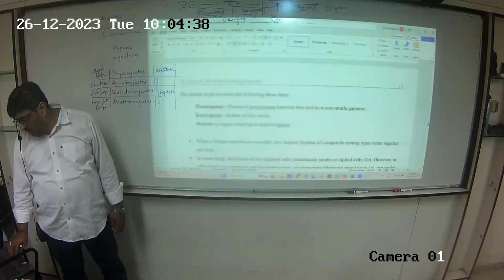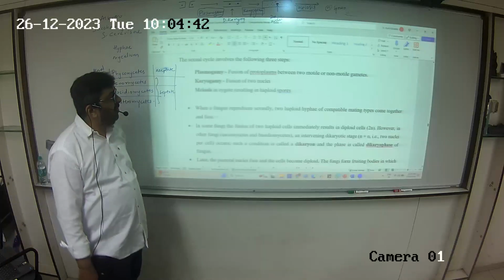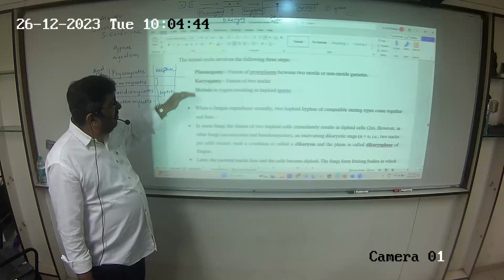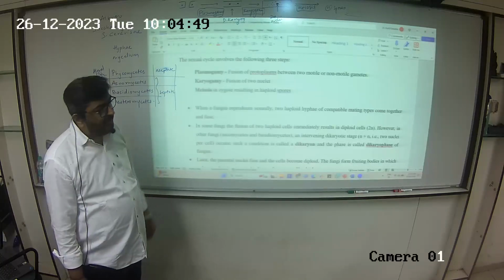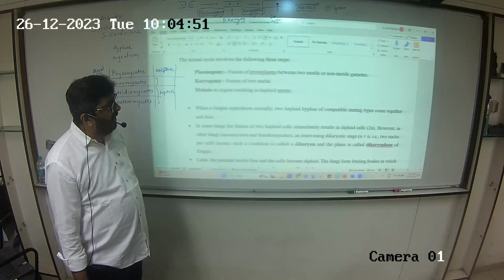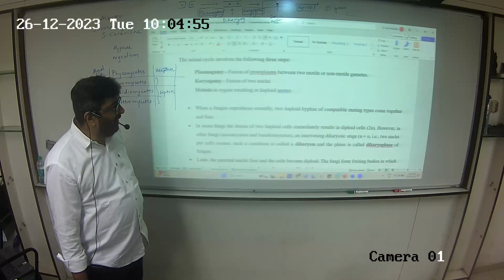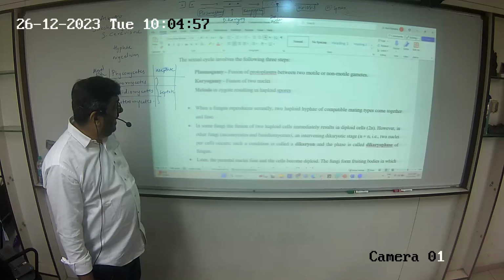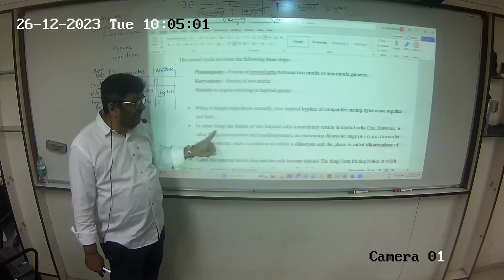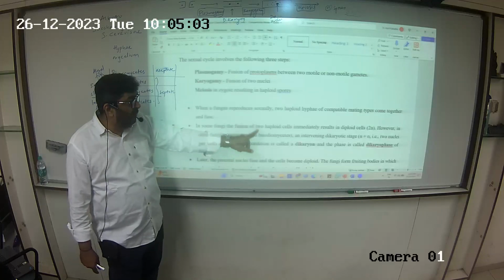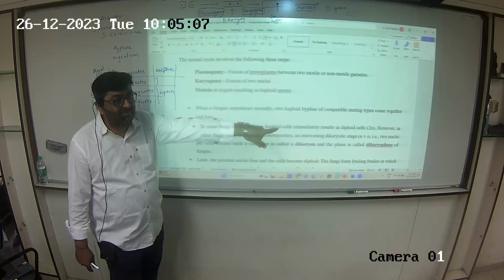पढ़ते हैं चलो. The sexual cycle involves the following three steps: plasmogamy, karyogamy, meiosis. When a fungus reproduces sexually, two haploid hyphae of the compatible mating types come together and fuse. In some of the fungi, please pay attention, in some of the fungi, the fusion of two haploid cells immediately results in diploid cells.